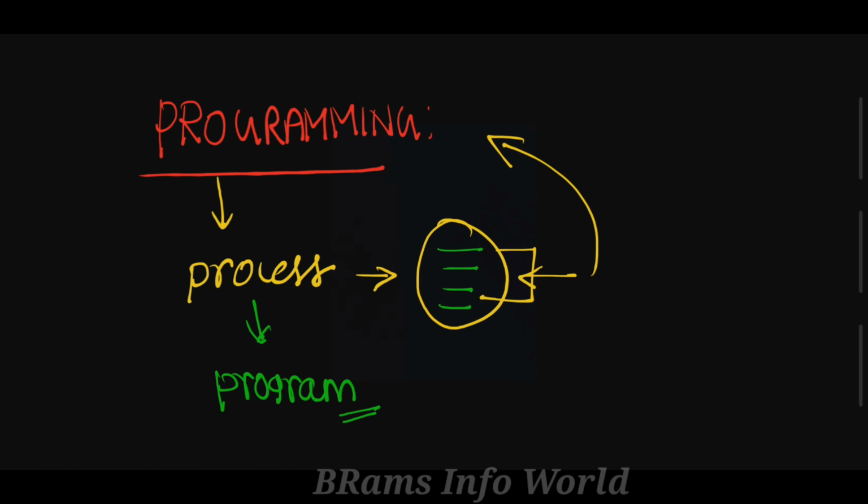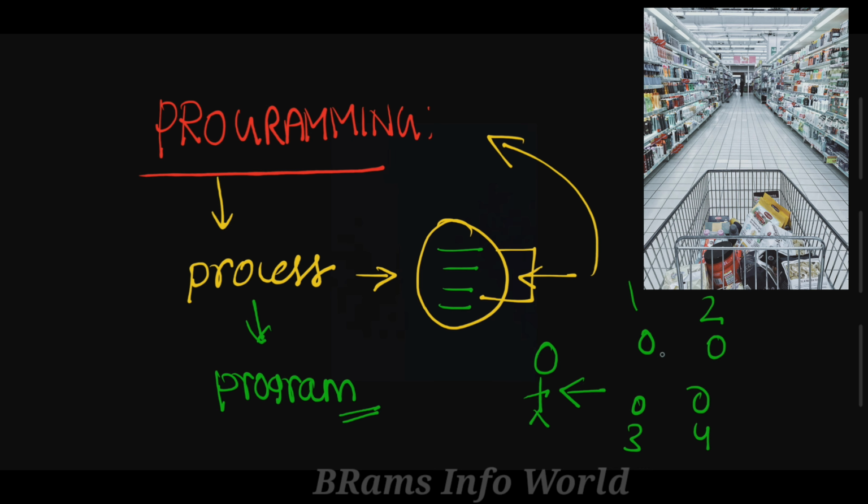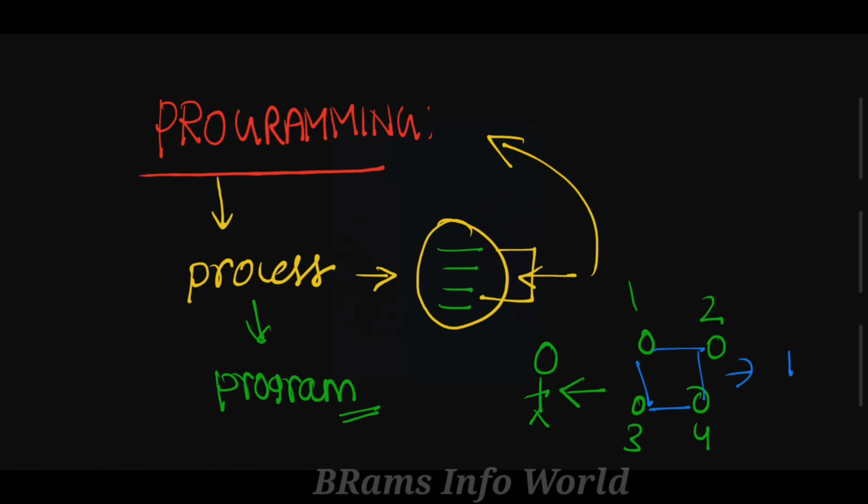Let us take an example. We already took one example earlier. The person went to the shopping mall or grocery shop. He picks some products like product 1, product 2, product 3 and product 4. He compares all the products, different company brands and different quantities, and out of the four he selects one product.